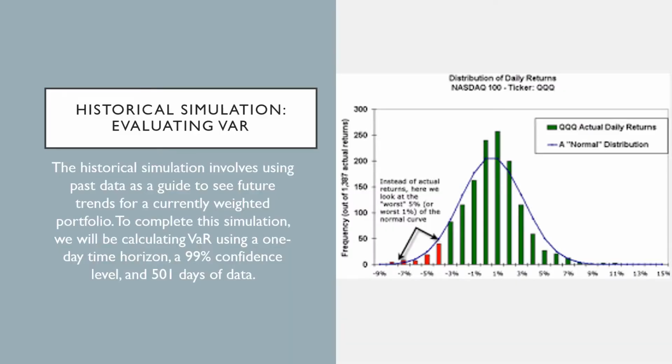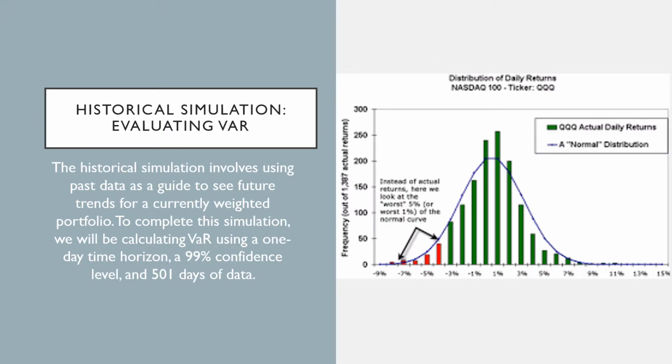Now we will demonstrate how the historical simulation method is used to evaluate VaR. The historical simulation involves using past data as a guide to see future trends for a currently weighted portfolio. To complete this simulation, we will be calculating VaR using a 1-day time horizon, a 99% confidence level, and 501 days of data. The histogram on the right demonstrates the visible valuation of the historical simulation.